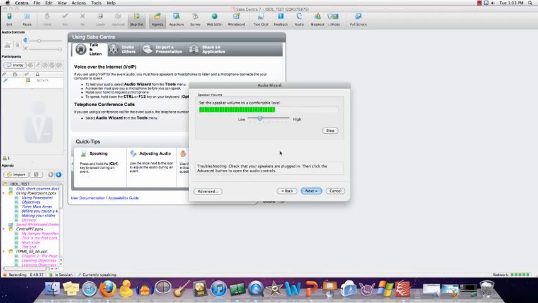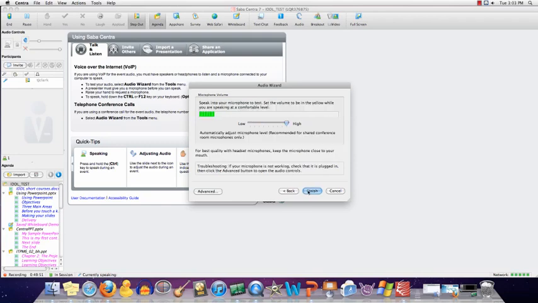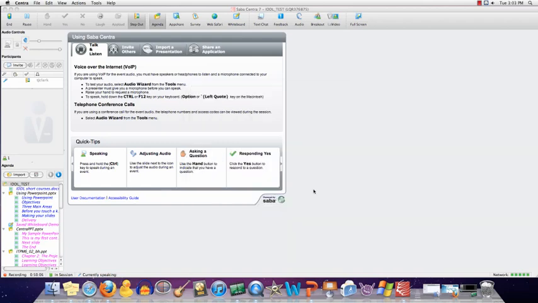And then you want to make sure that when you're talking, it's lighting up, and also you can hear yourself. If you can't hear yourself, you want to click Advanced, and adjust accordingly to the settings that it provides. Then you want to speak in your microphone to test the volume level. Make sure when it's comfortable, you are in the green, and then up to the yellow is also the best quality. And click Finish.